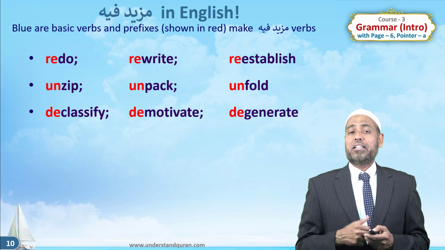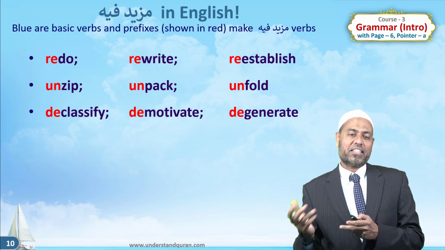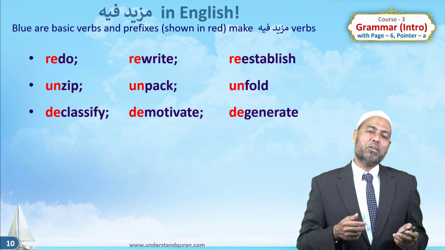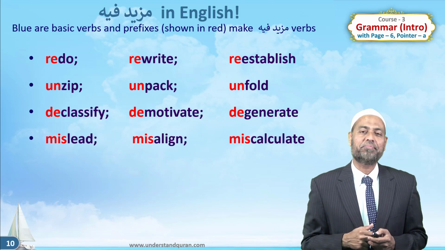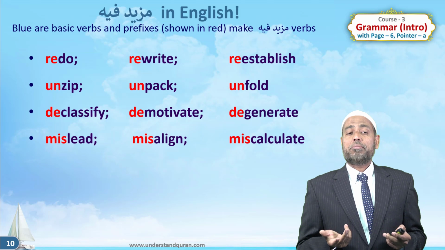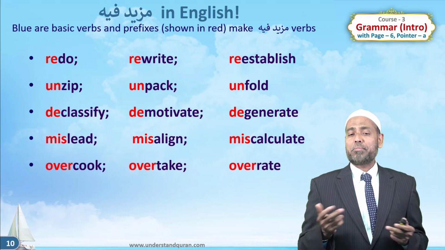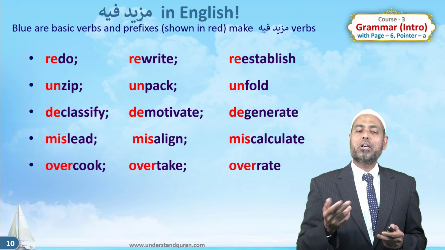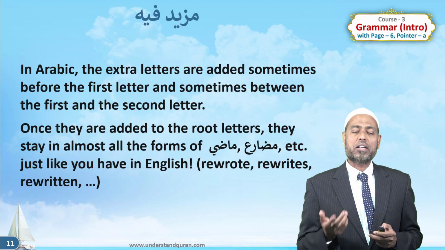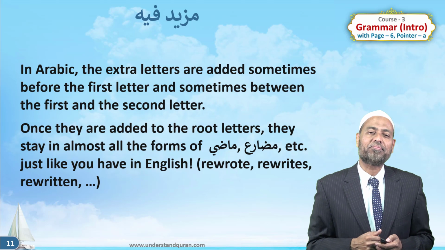Similarly, de: classify, declassify, motivate, demotivate, generate, degenerate. Or by adding mis: lead, mislead, align, misalign, calculate, miscalculate. Similarly, you can have overcook, overtake, overrate, or underprice, undertake, and so on.